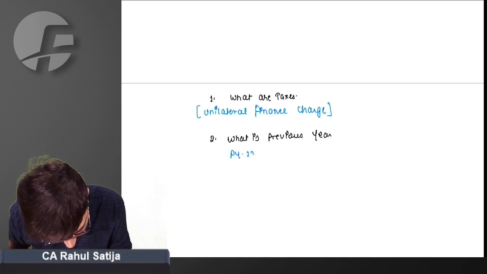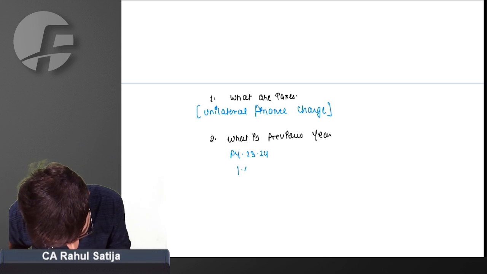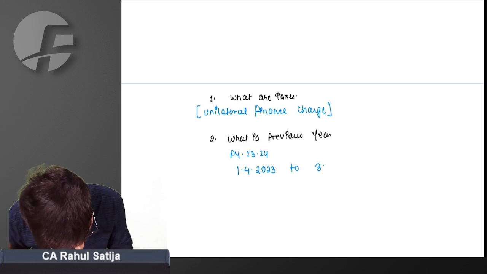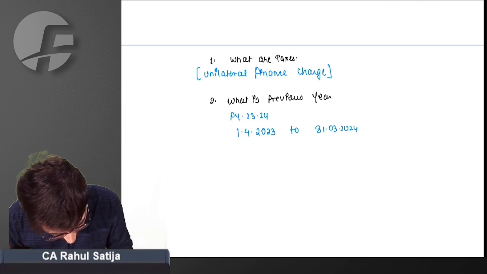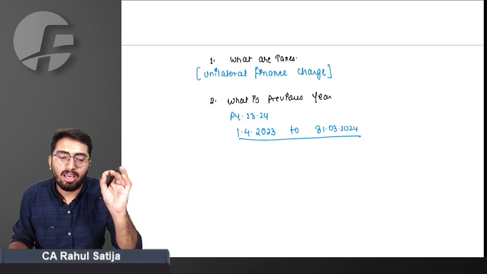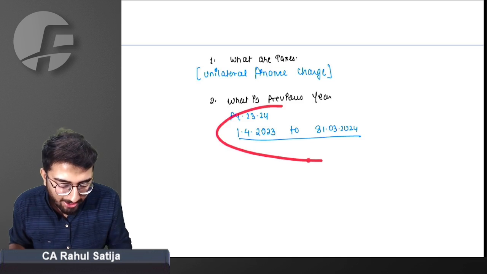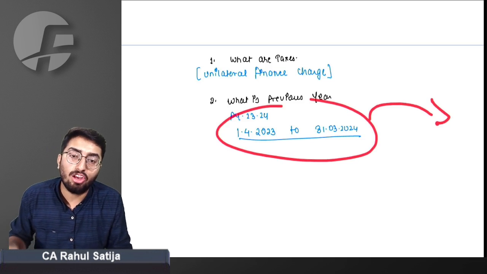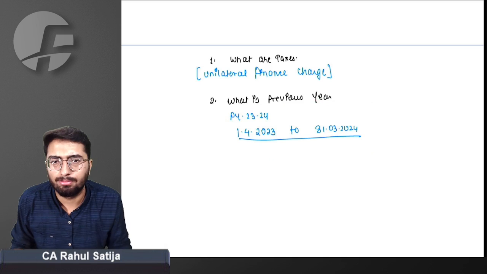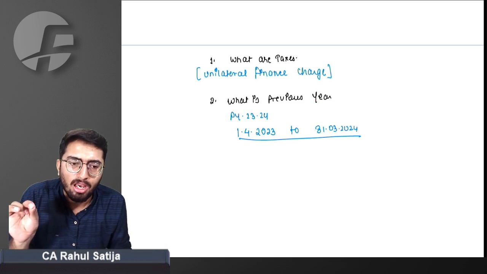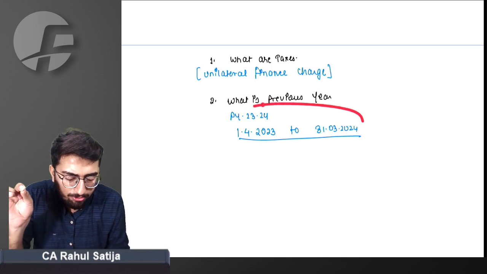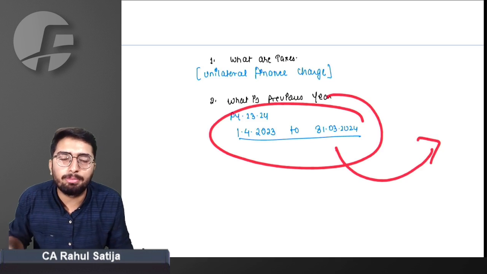Previous year 23-24, starting from 1st April 2023 to 31st March 2024, which means any income earned during this period will be taxed in the next year, and you have to study how it will be taxed. Your whole curriculum revolves around how income earned in this period will be taxed.